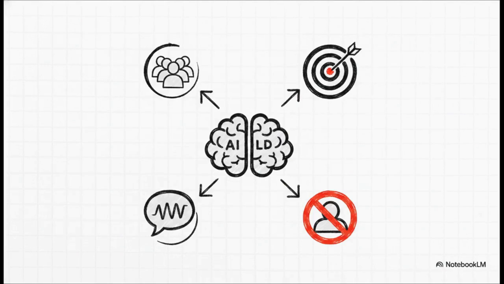So, to build that context, you need to establish strict boundaries. Who exactly is the target audience? What's the primary goal of this text? What is the required tone? And honestly, perhaps most importantly, what are the specific exclusions? Telling an AI what not to say is incredibly effective. This level of detail ensures the final output solves your specific, nuanced problem rather than just giving you a broad textbook definition.